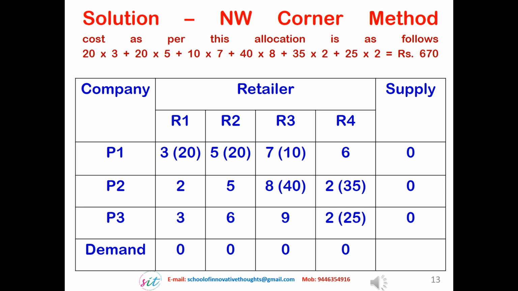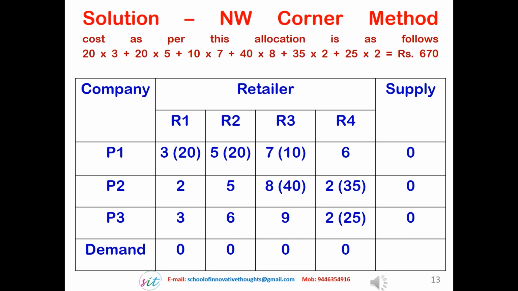Consider the remaining matrix R3, R4 and P1, P2, P3. Then the cell P1R3 is the northwest corner, which is allotted the 10 units available with source P1. So 10 units are allotted to cell P1R3, which has a unit price of 7. So we can delete the row P1 since all the available items at source P1 are exhausted.